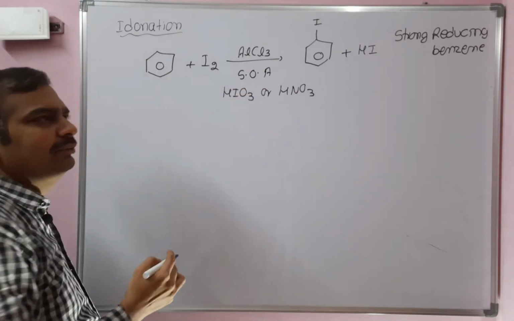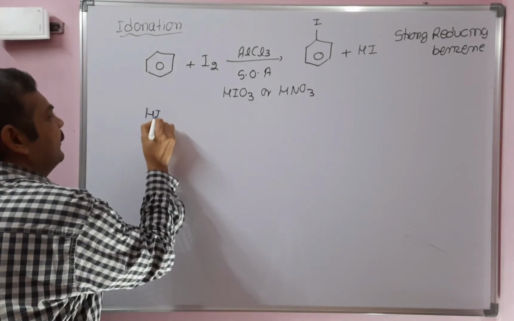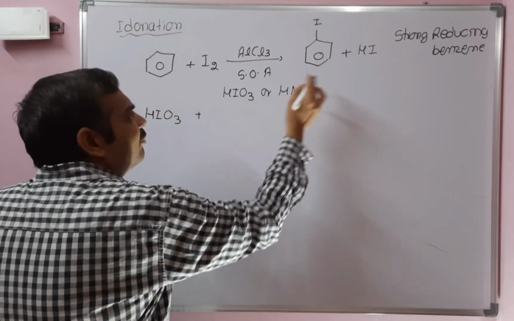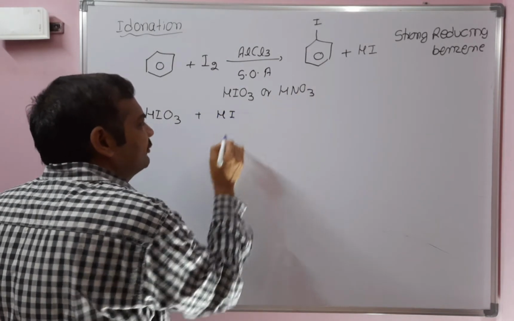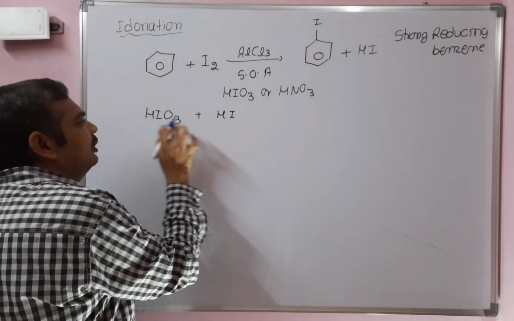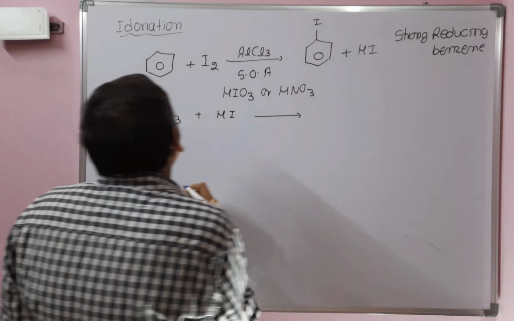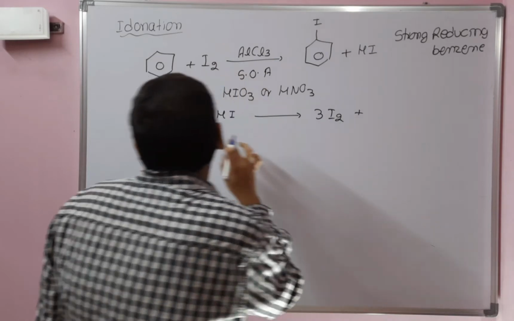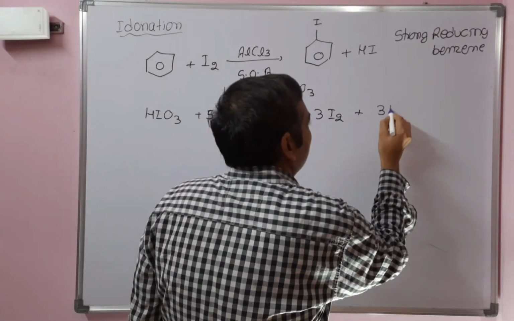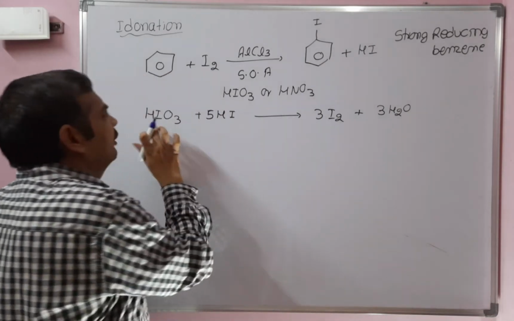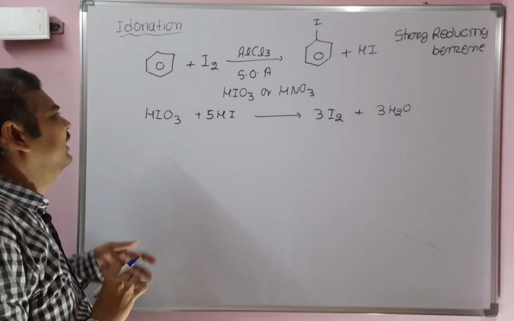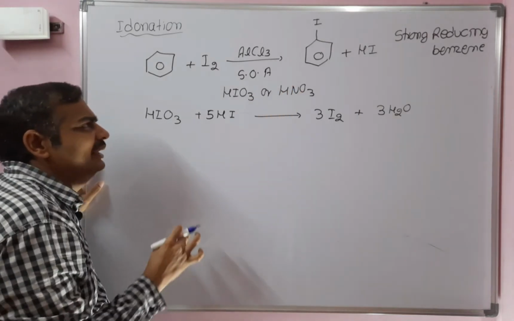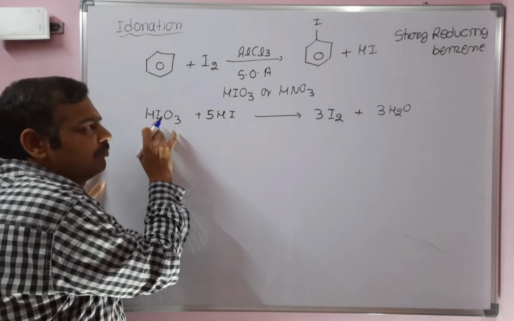What happens if you use HIO3, iodic acid? The role of HIO3 is, whatever HI, hydroiodic acid, is formed, that HIO3 reacts with HI to give 3 moles of iodine and 3 moles of water, balanced. So if you use HIO3 in the reaction as a strong oxidizing agent, once HI is formed, it reacts with HIO3 to give I2.